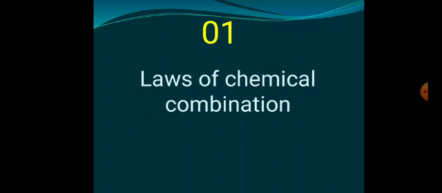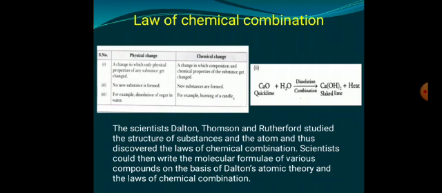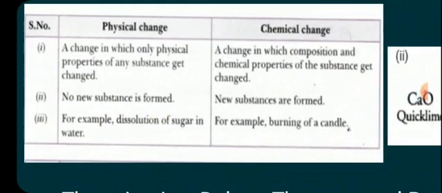Children, you have already learnt in previous standard that compounds are formed by chemical combination of elements. Before we study laws of chemical combination, we must discuss what is meant by physical change and chemical change. A change in which only physical properties of any substance get changed is called physical change. No new substance is formed.